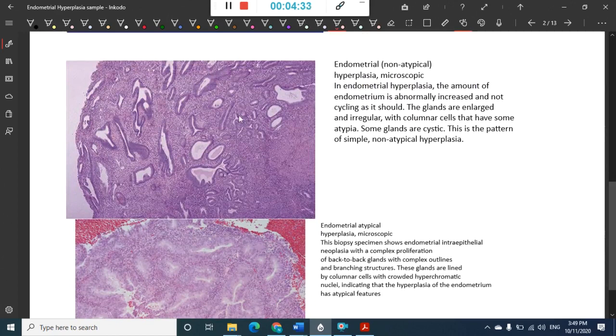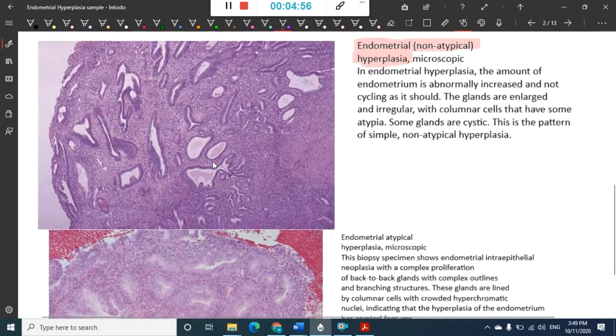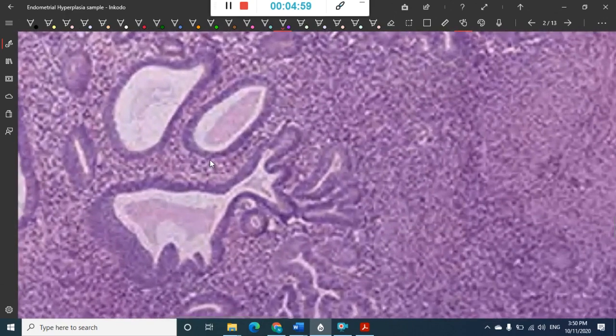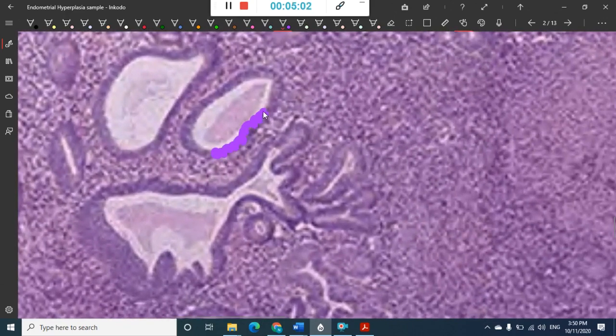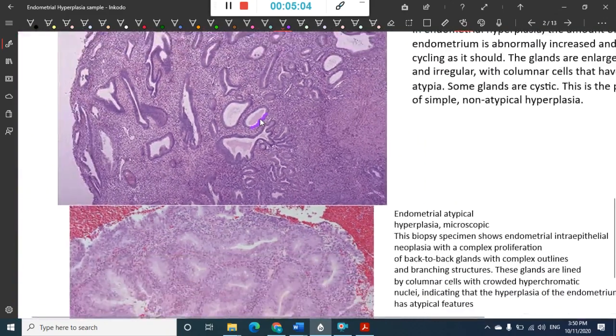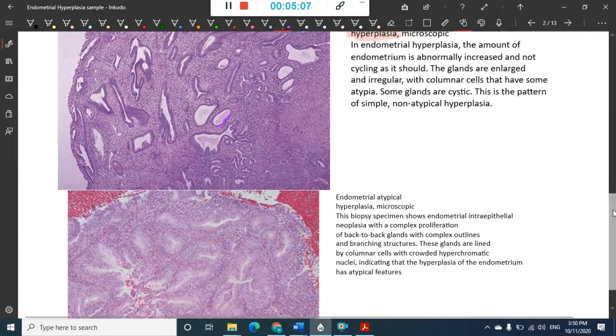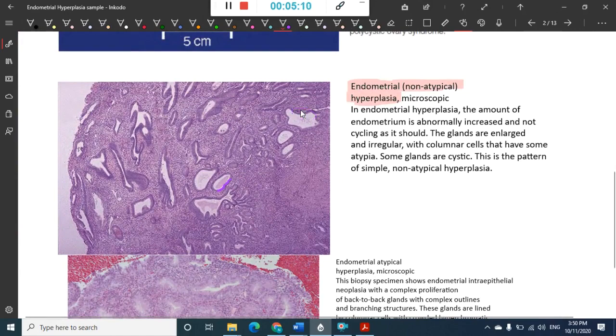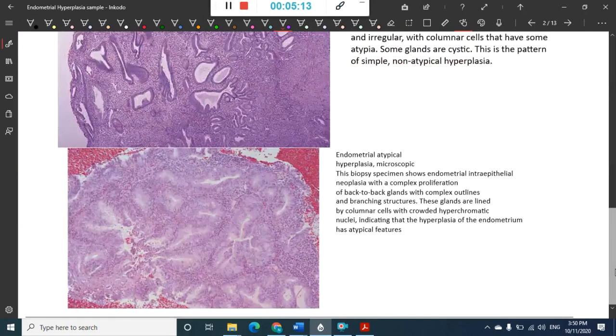Okay, now this is the picture of endometrial non-atypical hyperplasia, that is simple hyperplasia, where you see there is increased endometrium. Definitely this is the amount of endometrium which is increased, and you see these are the glands which are largely seen, and they are lined by columnar cells. These glands are cystic. Okay, so these are cystic glands, right? So this is endometrial hyperplasia, but simple endometrial hyperplasia.